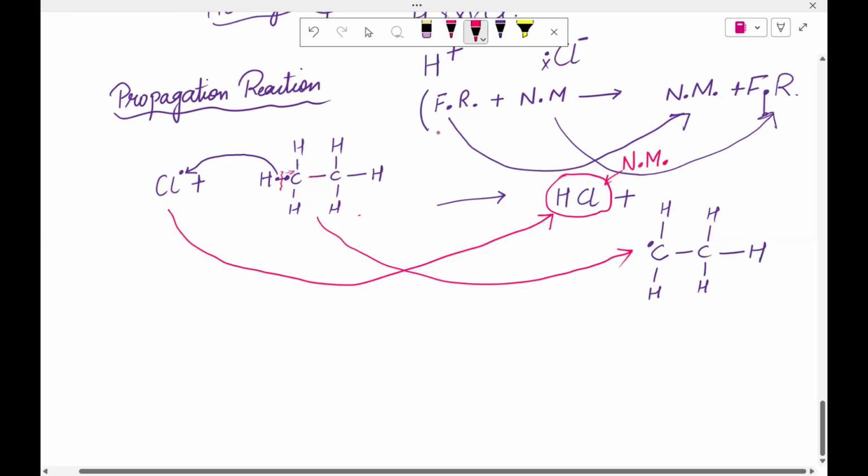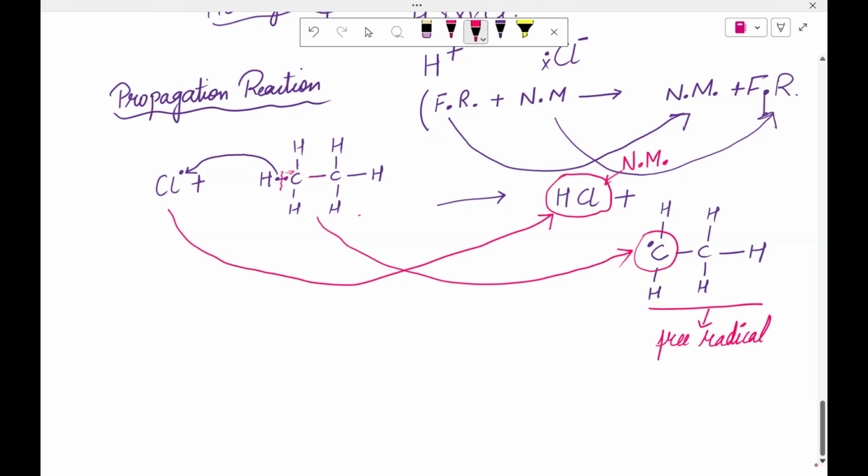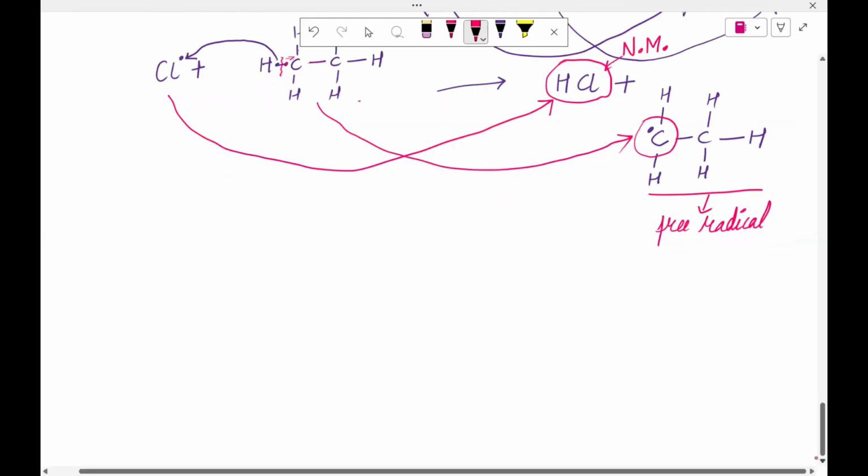Now what happens? You can see that there is an unpaired electron present here, and that is going to come here like this. So this has become a free radical. Is that clear, Sultan, now? Yes. Okay. So now what happens further? Now we have this free radical.